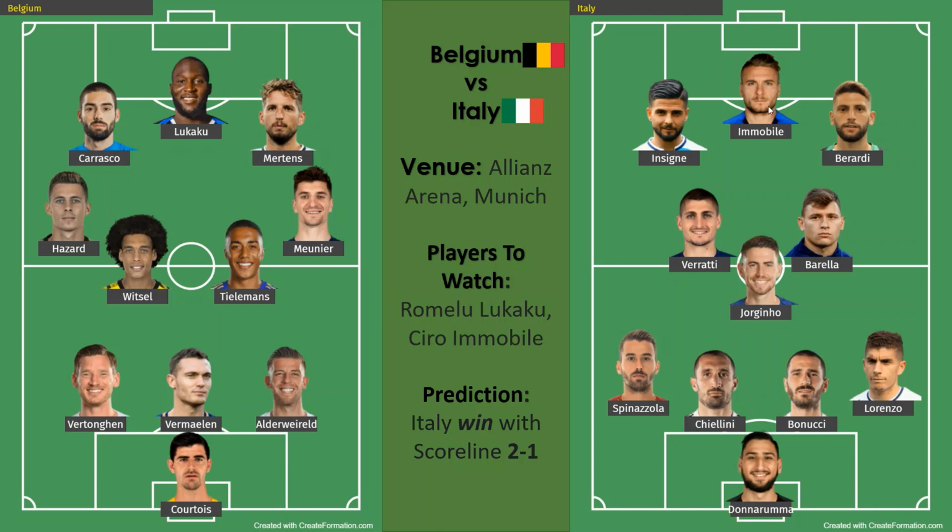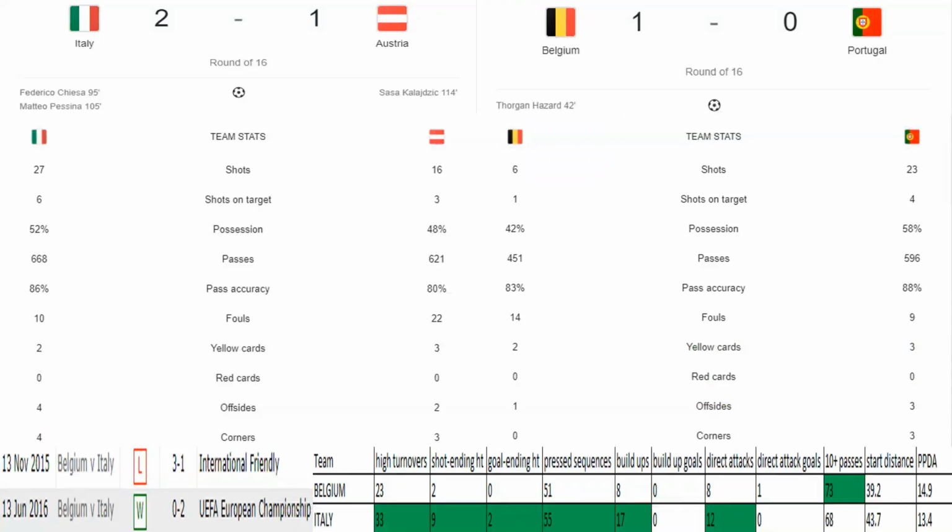And from the Italy team, I'm going with Ciro Immobile because in the last game he could not get a goal, but he has that hunger to score a goal and take Italy into the next round. So I'm hoping Ciro Immobile will be able to score in this game. This is a very difficult match to predict, to be honest. But I'm going with Italy with a scoreline of 2-1, and hopefully they will go through into the next round to the semi-final.